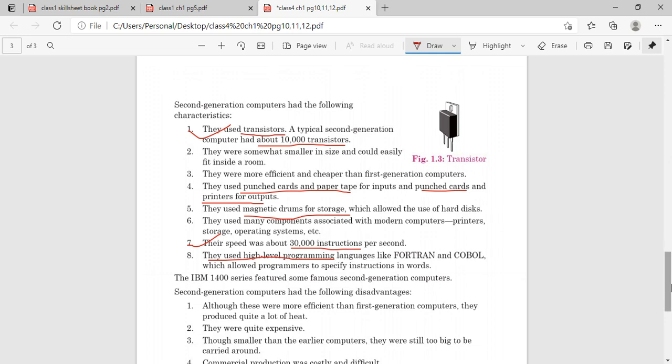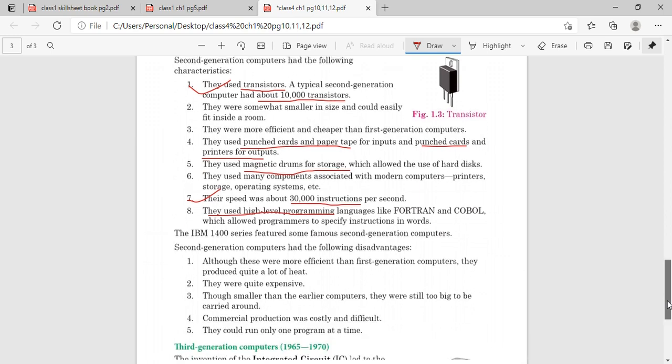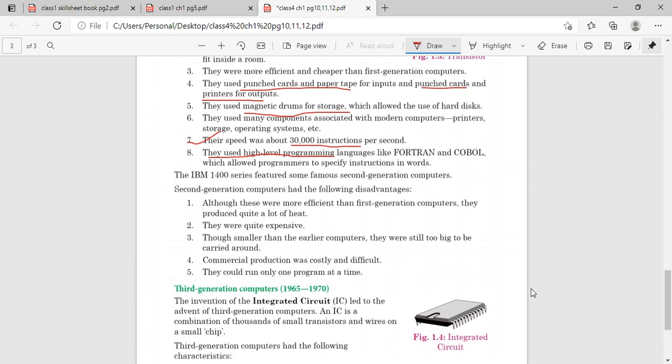Now first you have to complete the first generation computer, next I will tell you what you have to do with the second generation. Okay, now the second generation computer also has some disadvantages. We could not overcome all the disadvantages completely in the second generation computer. Now what are the disadvantages? Although they were more efficient than the first generation, they still produce quite a lot of heat.